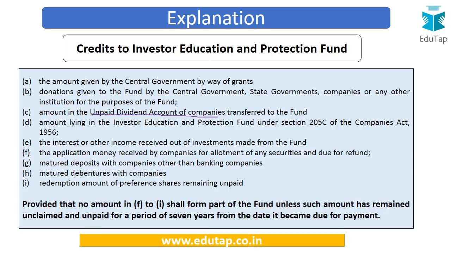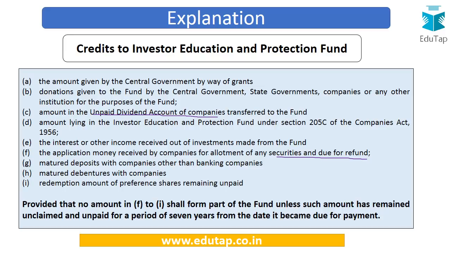So if the fund has received a grant from the central government and it invested the money in certain shares, and now it has earned some interest or income on that, then this particular income will also be credited to this fund. Next is the application money received by the companies for allotment of any securities, and this is due for a refund. So the securities could not be allotted, and the amount was to be refunded, but now it could not be refunded due to any reason.